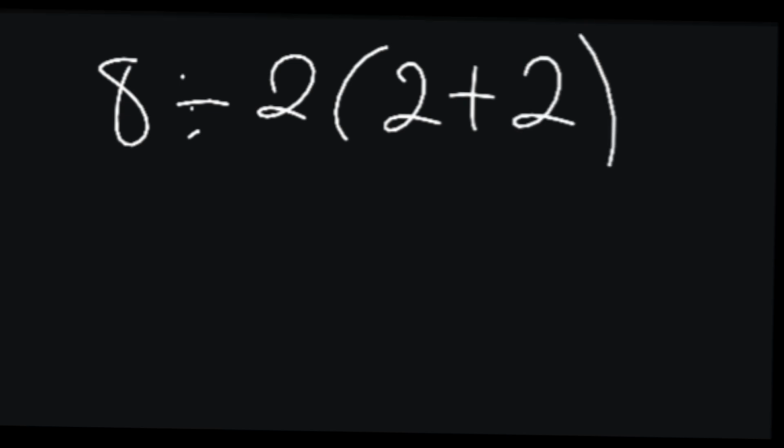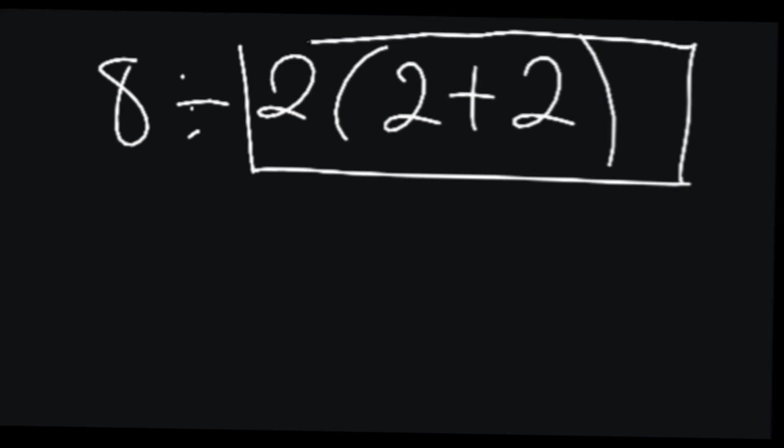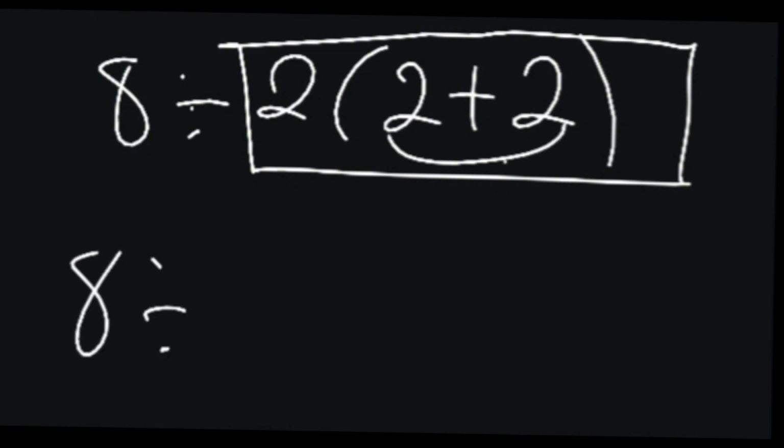Take into consideration that you have a bracket, and the bracket states, we first of all take everything related to the bracket. That will be equals to what? 8 divided by, first of all, do what is inside, that will be 4. 2 times what is inside, that will be 8. You have a 1.